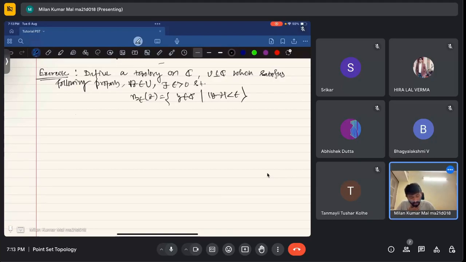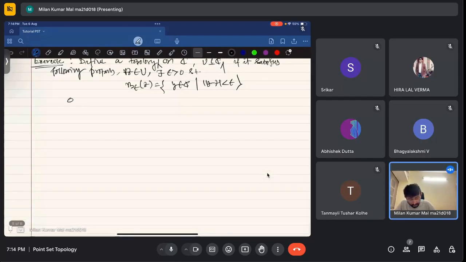Topology tau one. I will write this one as tau one. Topology tau one on C. U, a subset of C, is in topology tau one if it satisfies the following property. Okay, this is the property.